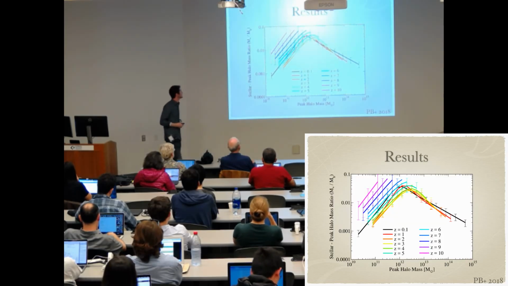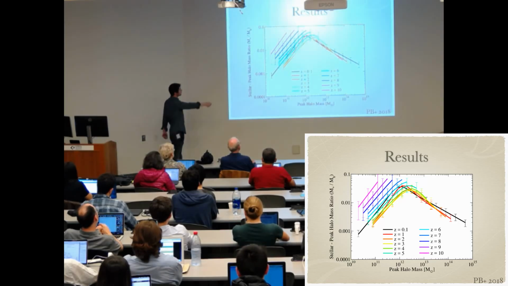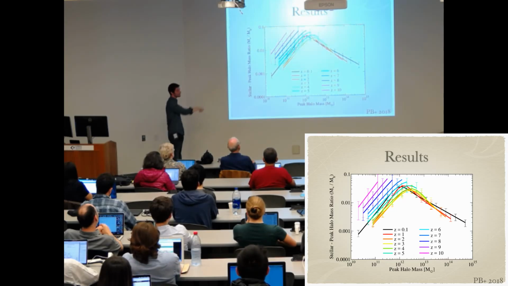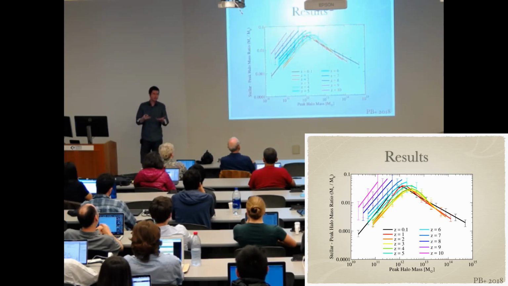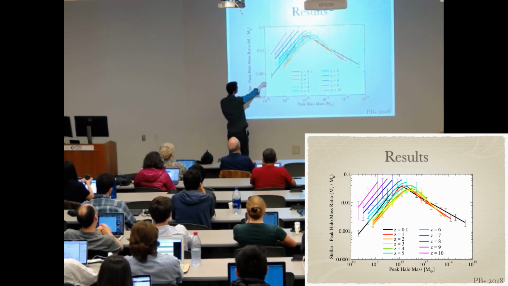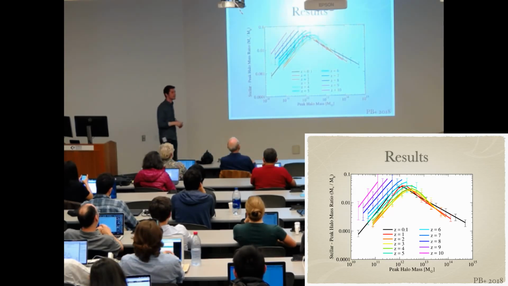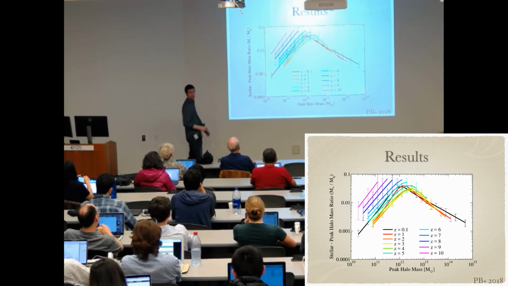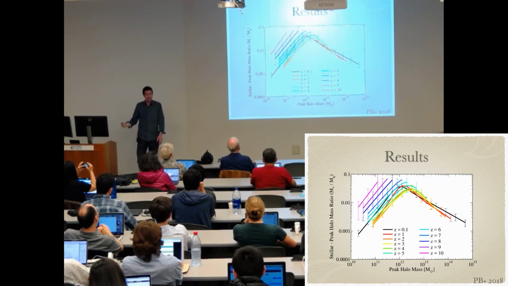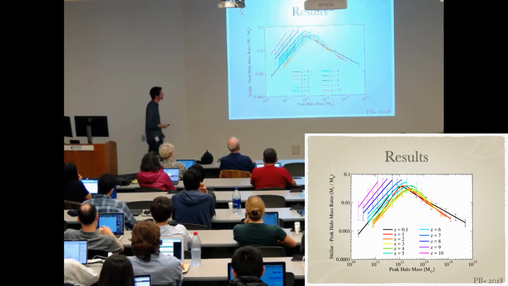Good, so moving on to the results, of course we got new relationships for the stellar mass to halo mass relation. I just want to comment briefly that at redshifts 4 and below, this seems to be fairly constant or unchanging with time. At redshifts 4 and above, the result that we get seems to favor an increase in the stellar mass halo mass relation as you go to higher redshifts. But if you look at the error bars, they're large enough that you could still, with current data sets, mostly fit the data with a fairly consistent relationship. And so this is something that we won't solve until James Webb flies and we get much better stellar masses and potentially, with clustering, halo masses.